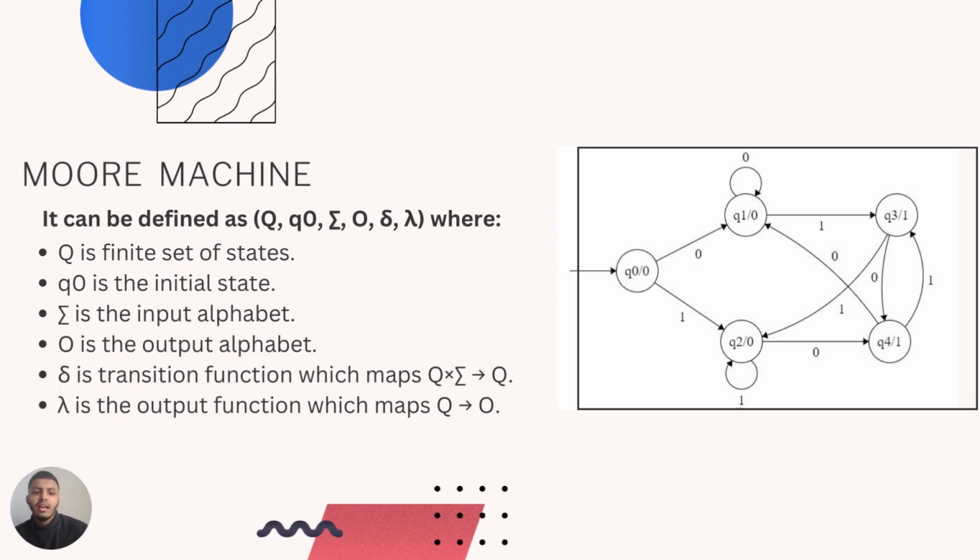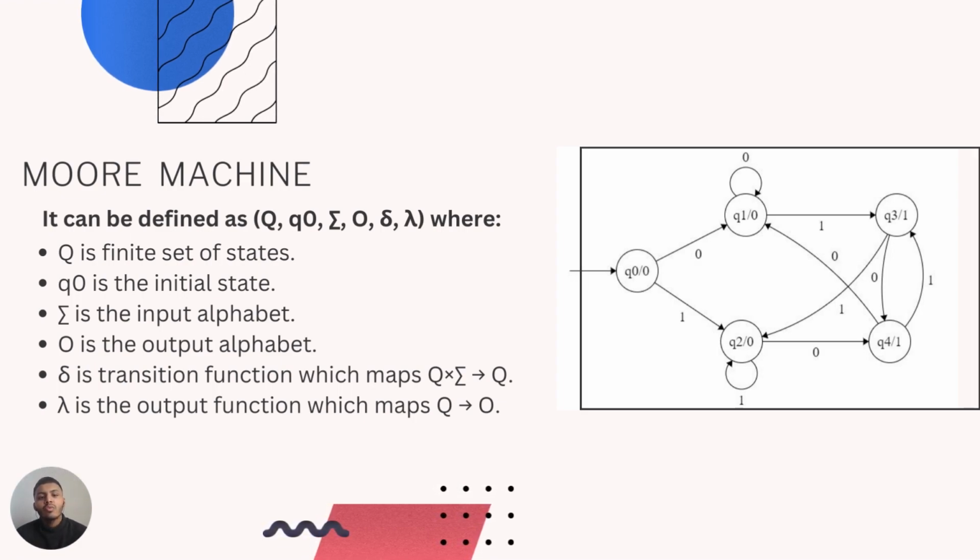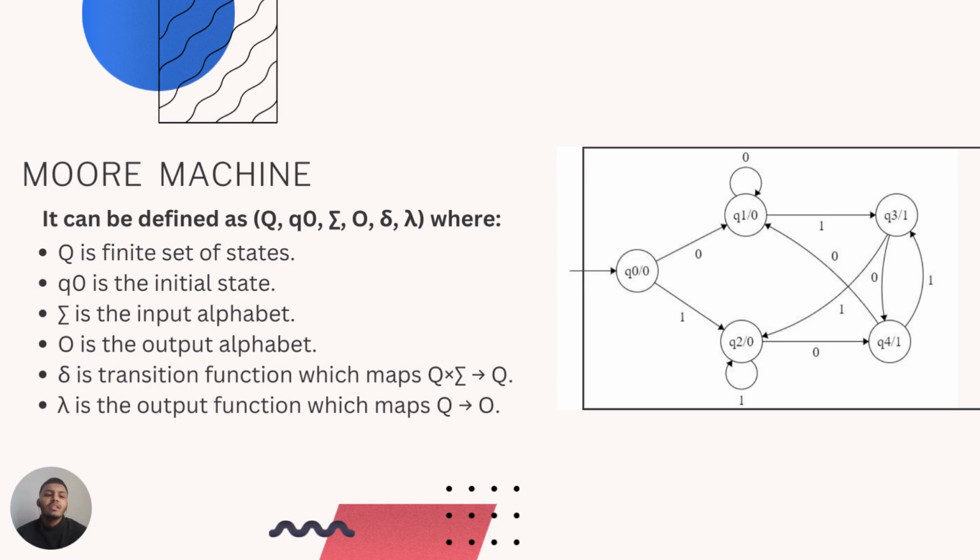It can be defined as a six tuple Q, Q naught, epsilon, O, del, and lambda, where Q is the finite set of states, Q naught is the initial state, epsilon is the input alphabet, O is the output alphabet, del is the transition function which maps Q cross summation to Q, and lambda is the output function which maps Q to output O.